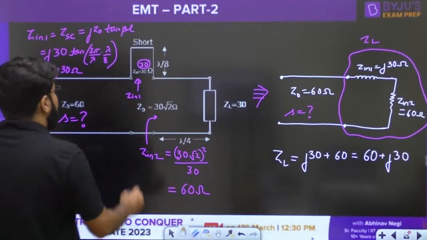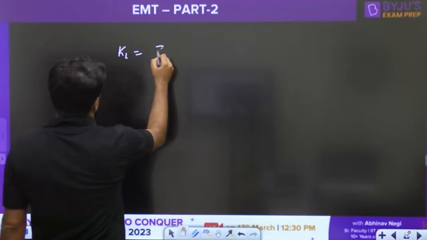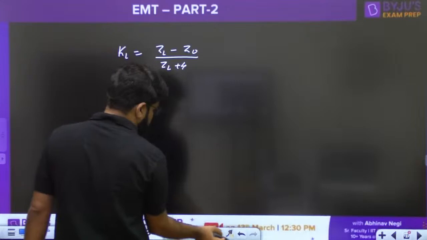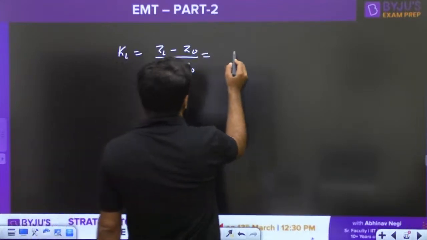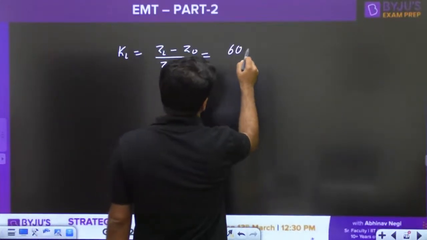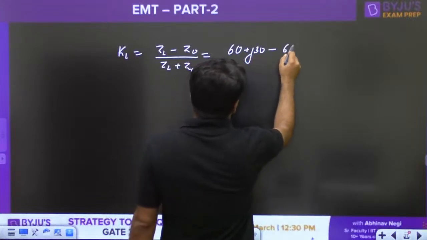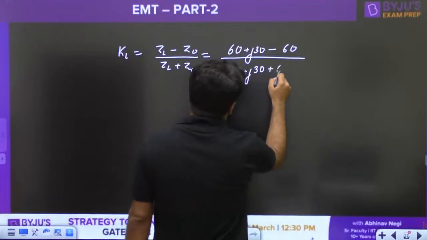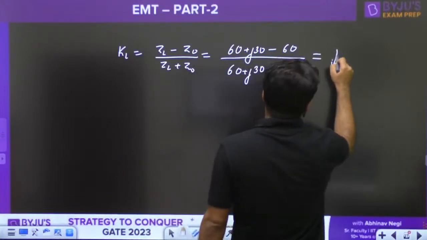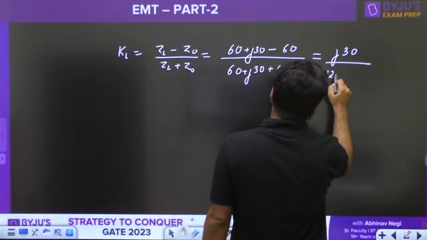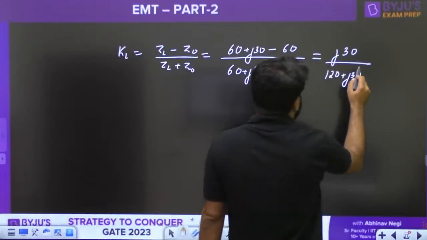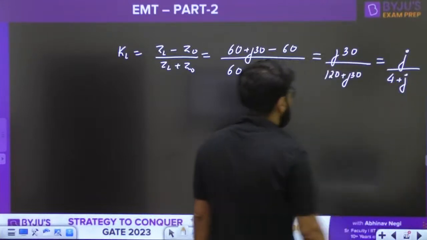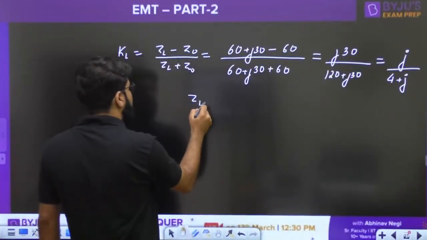Okay, now ZL is known, so you will calculate the reflection coefficient KL, that is ZL minus Z0 divided by ZL plus Z0. That is given by ZL, 60 plus j30, minus Z0, which is also 60 here, divided by 60 plus j30 plus 60. So 60 gets cancelled, j30 upon 120 plus j30, and cancelling 30, j divided by 4 plus j. So what should be the value of mod KL?